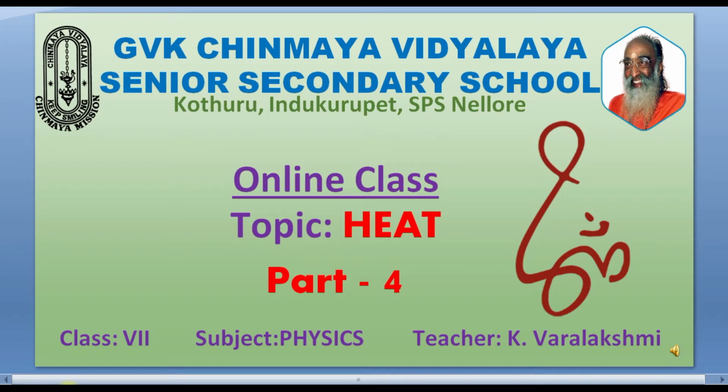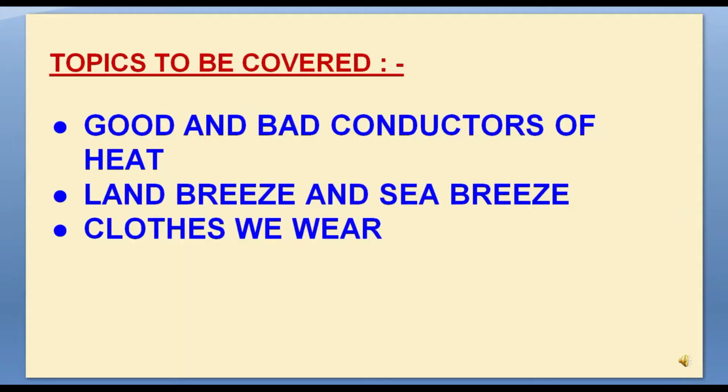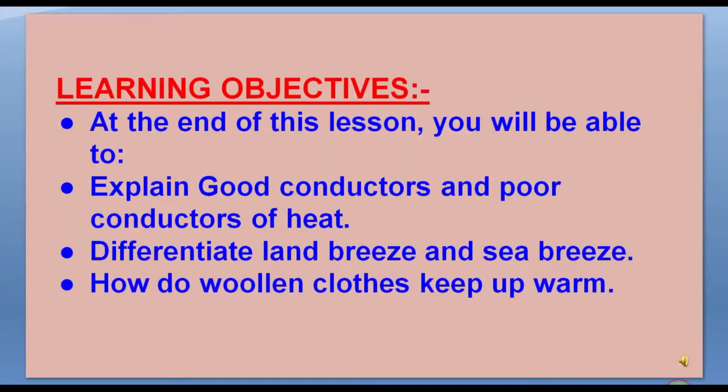Topic: Heat, Part 4. Topics to be covered in this lesson: good and bad conductors of heat, land breeze and sea breeze, and clothes we wear. Learning objectives. At the end of this lesson, you will be able to explain good conductors and poor conductors of heat, differentiate land breeze and sea breeze, and explain how woolen clothes keep us warm.